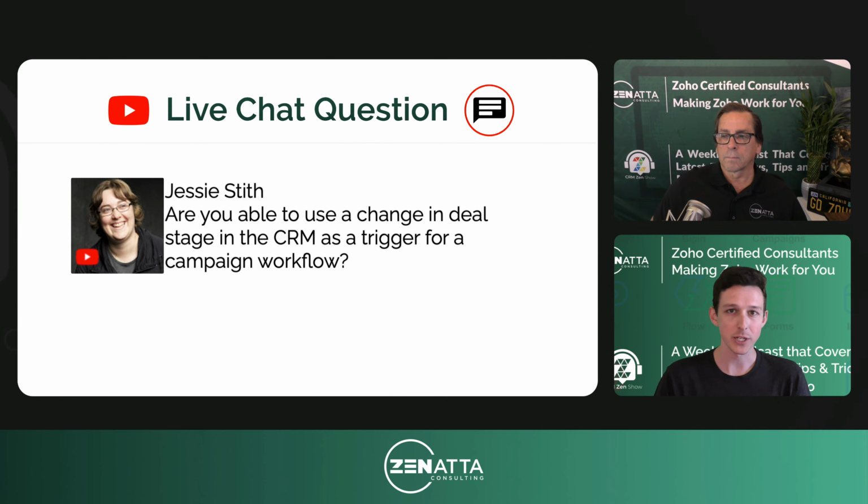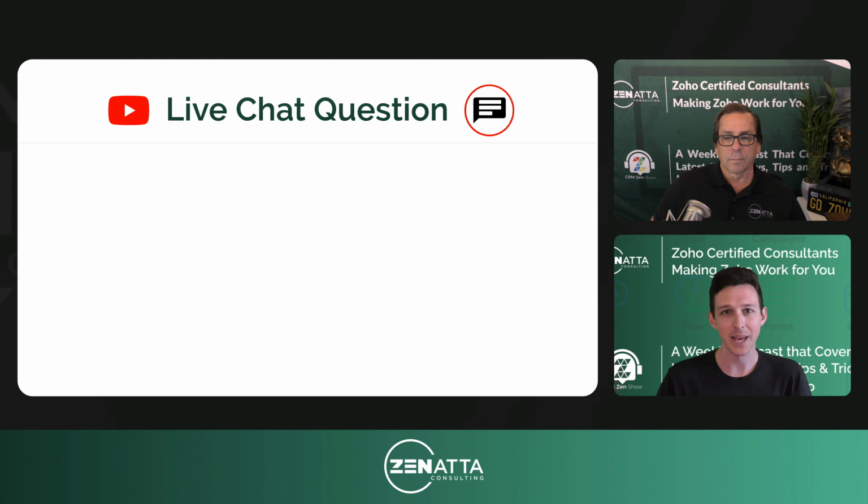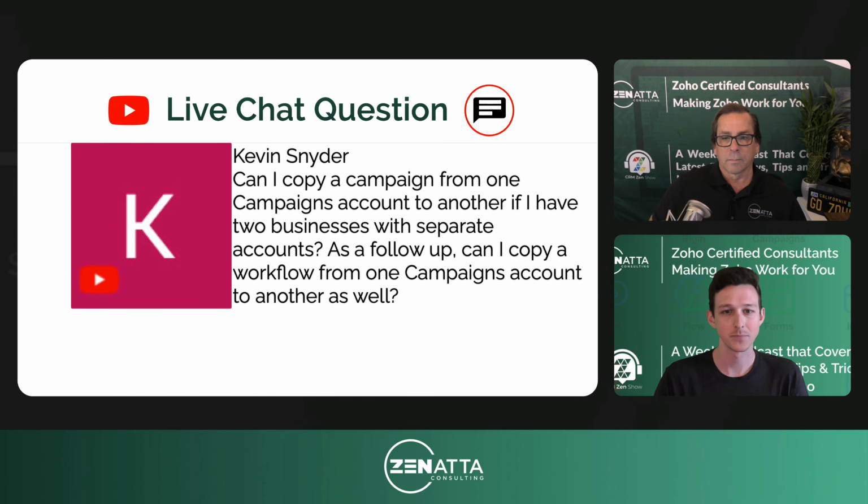With the new integration that we showed today, they do actually pull contacts, accounts, and deals into Campaigns. I do just want to highlight, and again, we mentioned earlier, we'll probably make a specific video on that. There are some things to look out for in terms of, imagine you had two different pipelines and maybe two deals going for one contact at a time. There are very particular ways to make sure that you don't cross any wires there, and you're using that deal data properly. But short answer is, yeah, you can definitely do that.